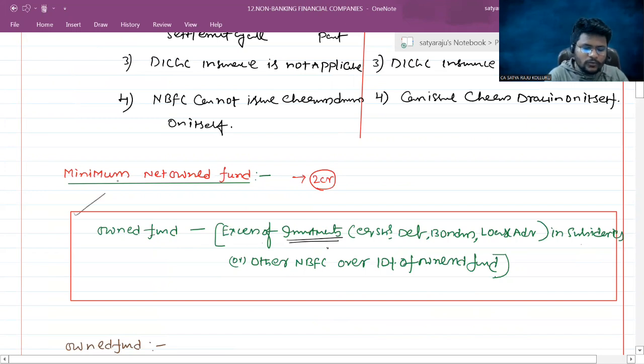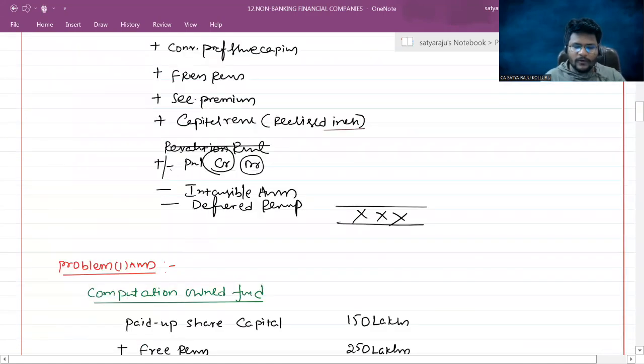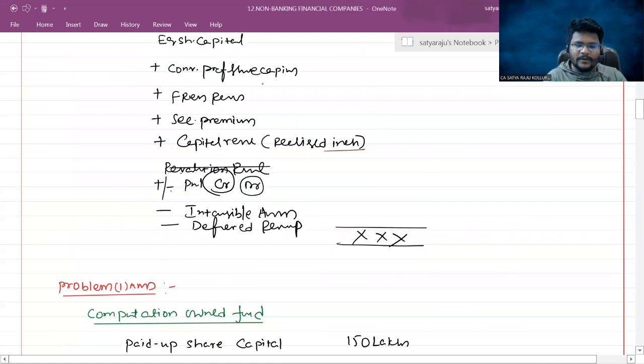So to crack this, first you need to know the owned fund. What is the meaning of owned fund? Equity share capital plus convertible preference share capital and free reserve, securities premium, capital reserve realized in cash. Revaluation reserve should not be considered. P&L should be considered, minus intangible assets, minus deferred revenue expenditure.